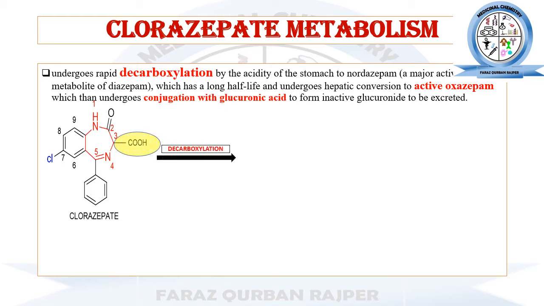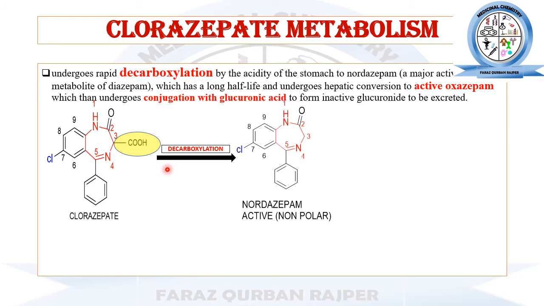So this is the chemical reaction. The clorazepate will undergo decarboxylation. This carboxylic acid functional group will be removed, and now it will be converted into its active metabolite, that is nordazepam. You may observe in the chemical structure of nordazepam, the carboxylic functional group is absent, and this nordazepam is basically non-polar in nature.